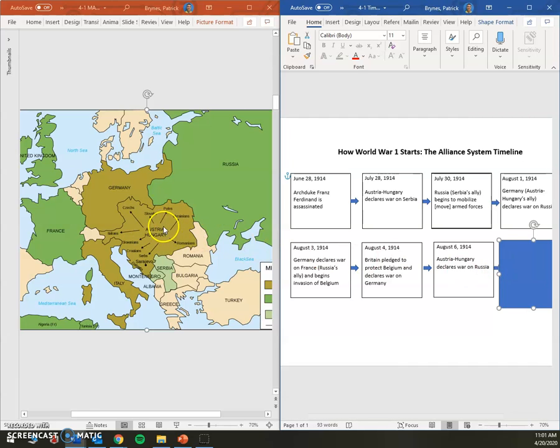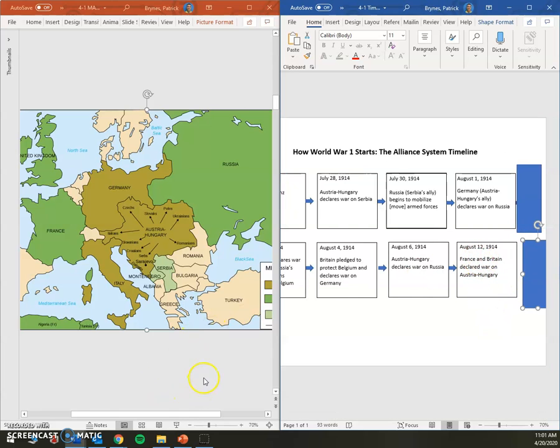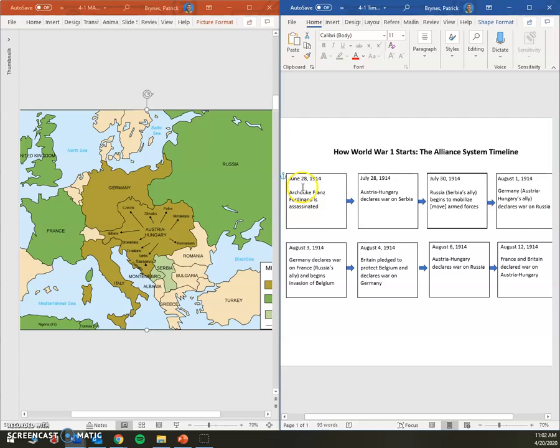Now, formally, Austria-Hungary is also going to declare war on Russia. So now Russia has a war declaration coming from Germany and from Austria-Hungary by August 6th. And then lastly, France and Britain together are going to declare war on Austria-Hungary. So that quickly, right? You can see that by the time August rolls around, we've gone from June 28th to August 12th. Hasn't even been a full 2 months yet. But all of these countries, all from one guy getting killed on June 28th, we've now pulled in practically all of Europe getting involved in World War I.